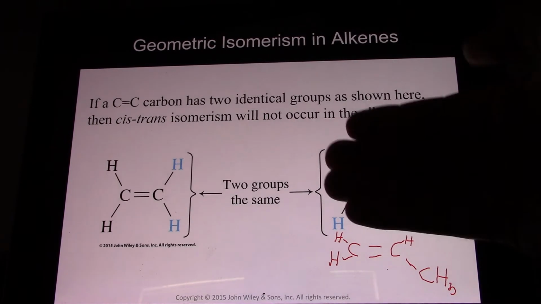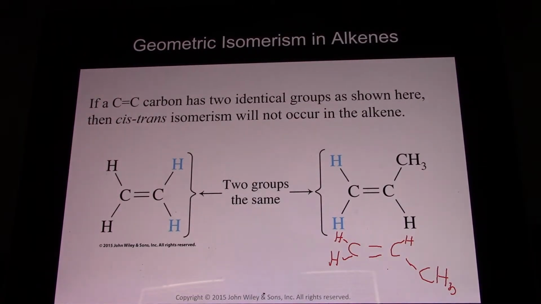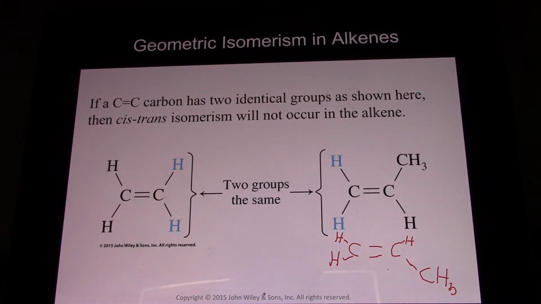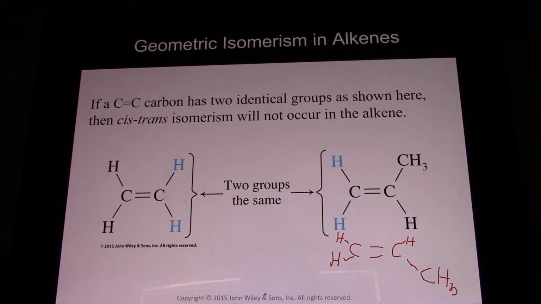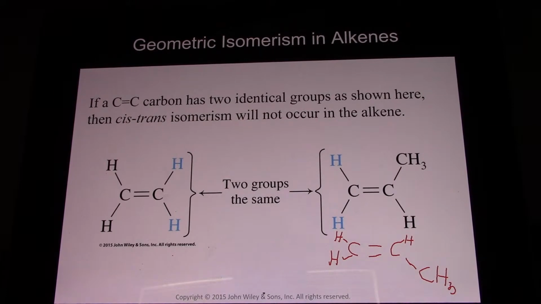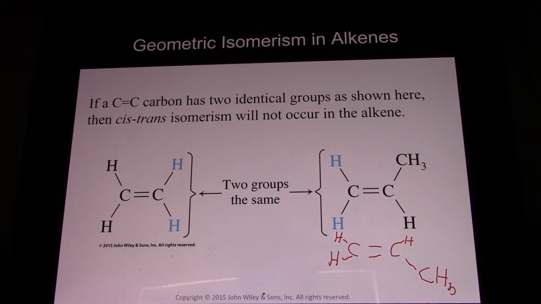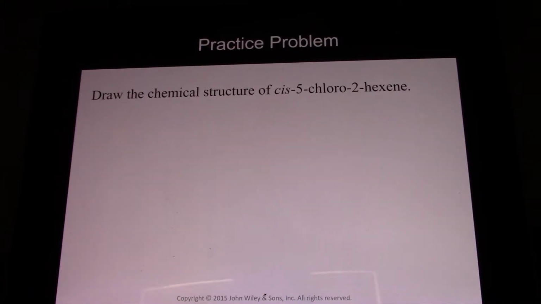All you do is take this molecule and flip it. But they're the exact same molecule, so they're not isomers of each other. So whenever one of the carbons has two of the exact same things at both spots, there is no cis-trans isomerization, because you can just flip the molecule and you get the same thing.